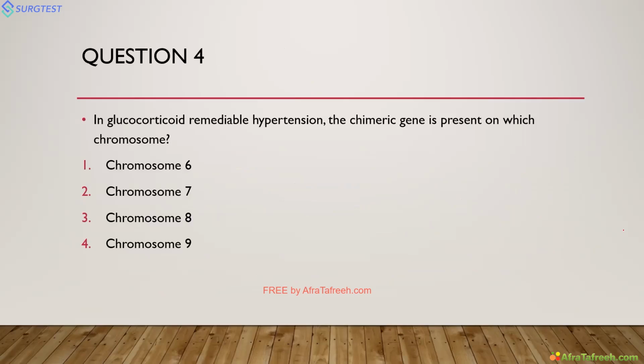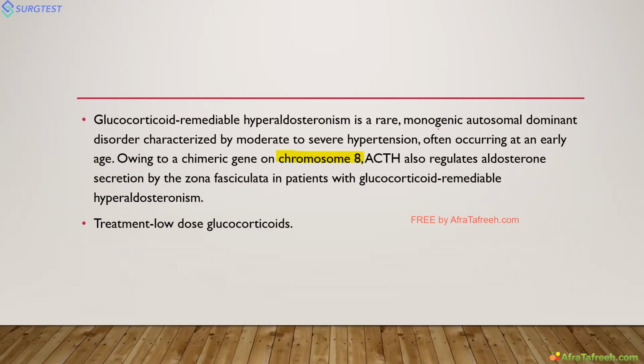Next question: in glucocorticoid remediable hypertension, the chimeric gene is present on which chromosome? The answer is chromosome number 8. This pathogenesis is very interesting. The name itself says you can remedy the hypertension using glucocorticoids. We'll discuss this further. It is a rare autosomal dominant monogenic disorder, characterized by moderate to severe hypertension.